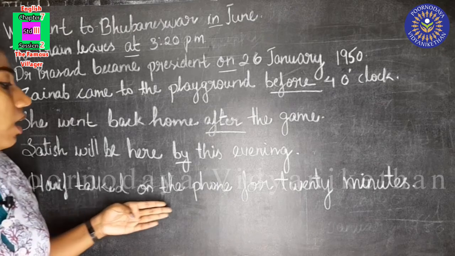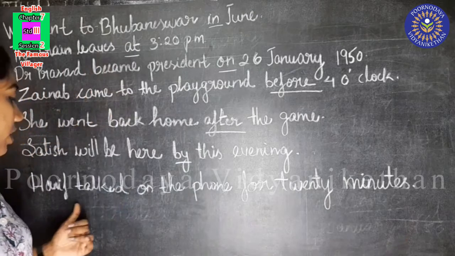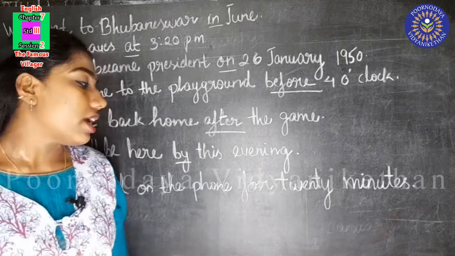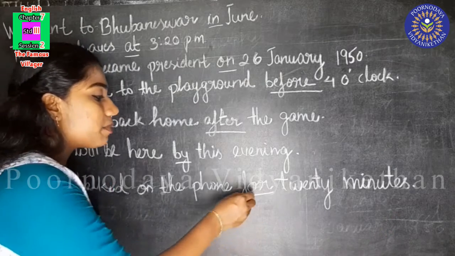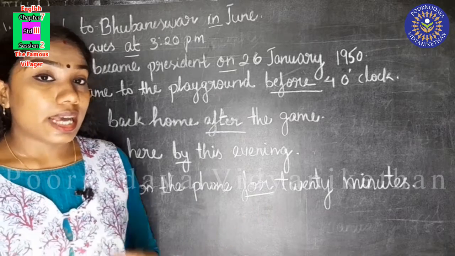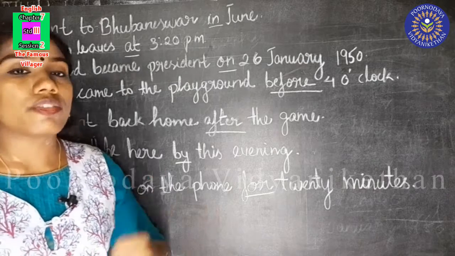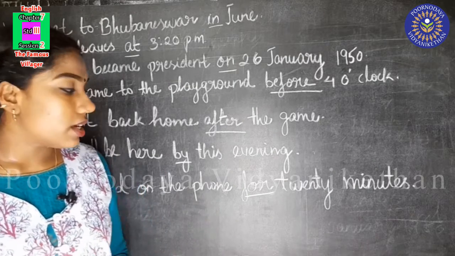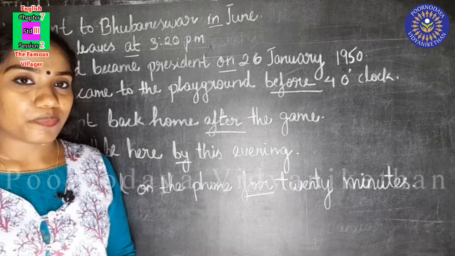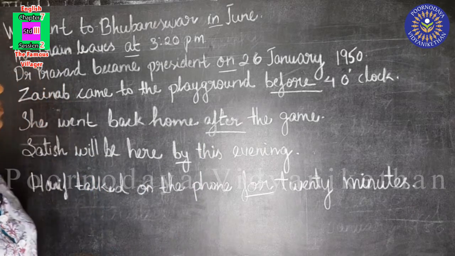Hanif talked on the phone for 20 minutes. Here, for is the preposition of time. For is the word that tells us how long Hanif talked on the phone. Did you understand, children?